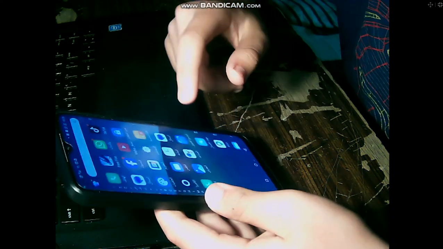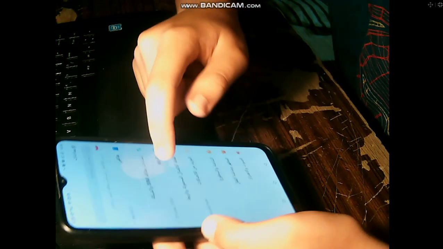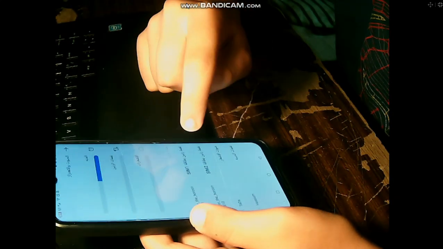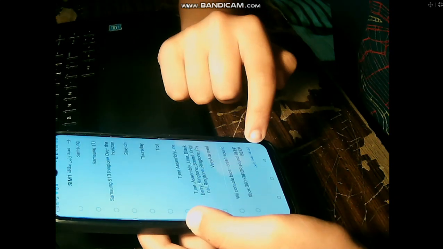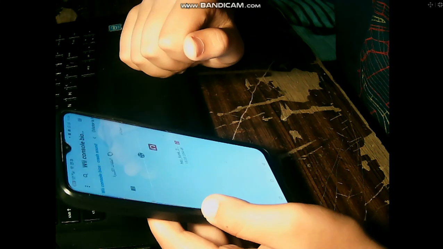So let's go here. How to install a ringtone on your phone? Choose a ringtone. Go here to ringtone sounds. Go here to ringtones. I got so many ringtones over here. I then go add a ringtone here.